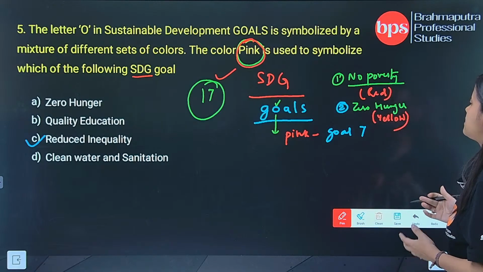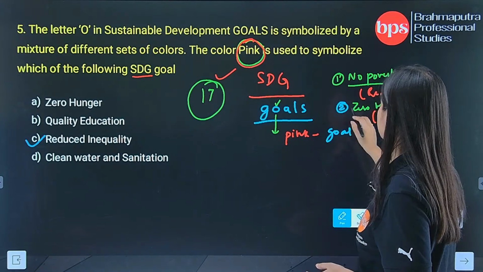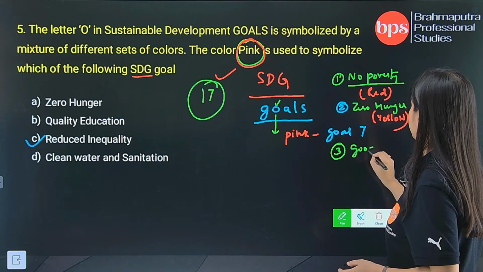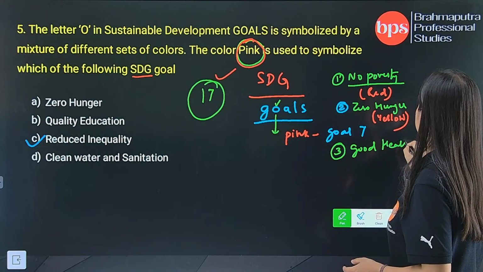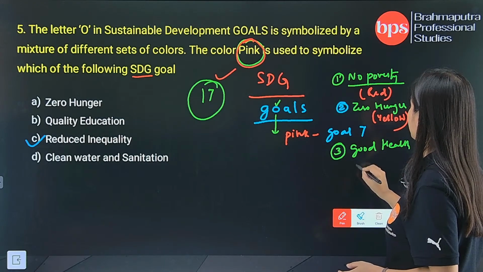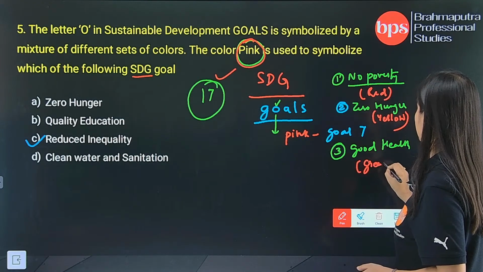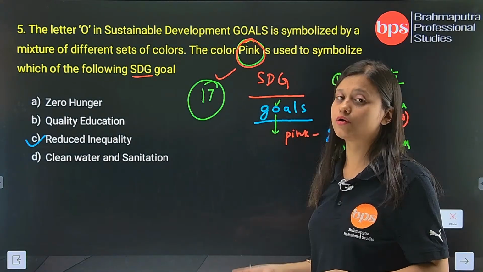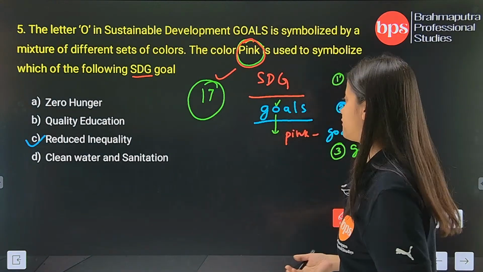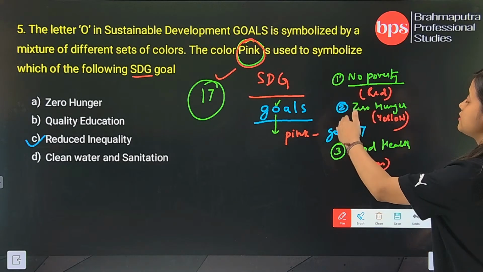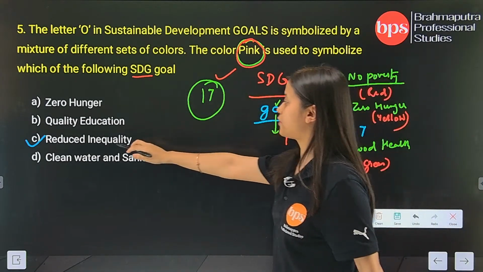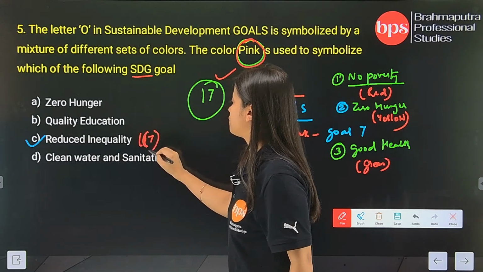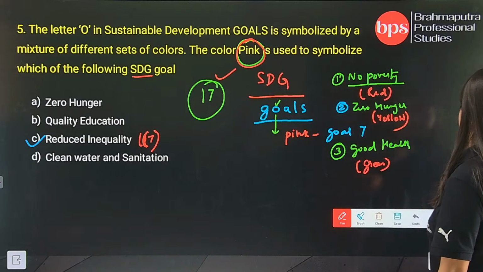Similarly, if we see goal number 3, what does goal number 3 say? It says good health. So good health here is goal number 3, and this is particularly represented by the color green. So like this, there are total 17 different goals. Each one is represented by a different color. So you got your answer in this case. The color pink represents goal number 7, which is reduce inequality.